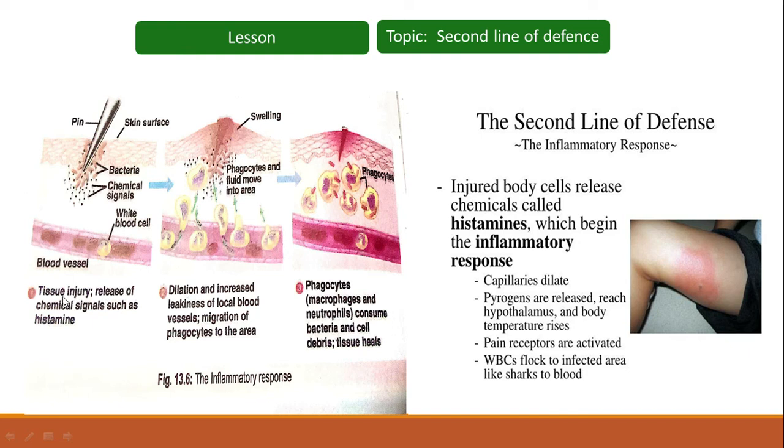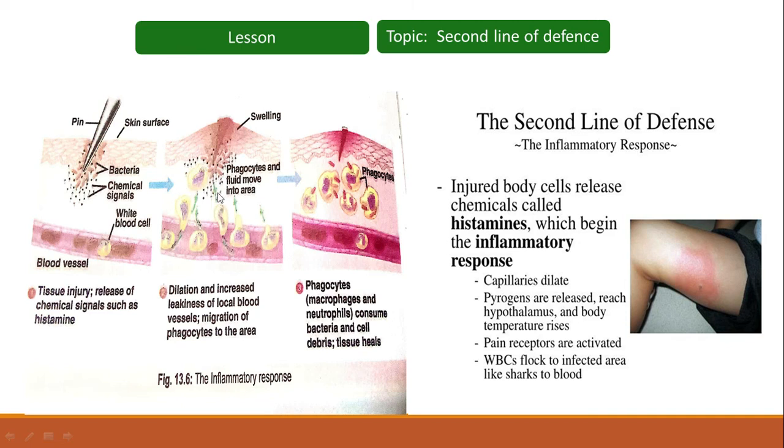So, tissue injury leads to the release of chemical signals such as histamine. The first step is the release of histamine after the injury. Then comes dilation and increased leakiness of local blood vessels, and migration of phagocytes to that area. The blood vessels dilate and the blood supply at that area increases, so phagocytes can easily reach it.